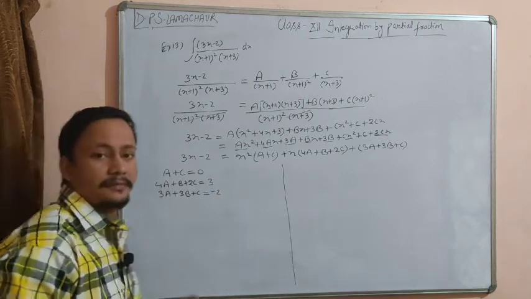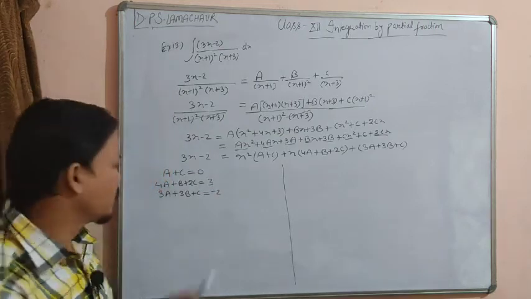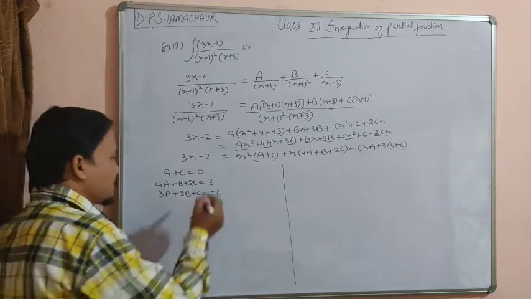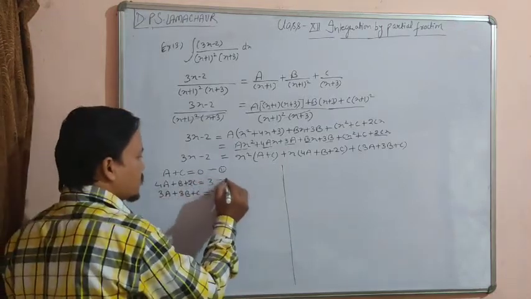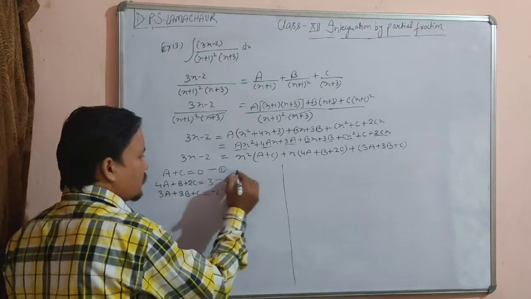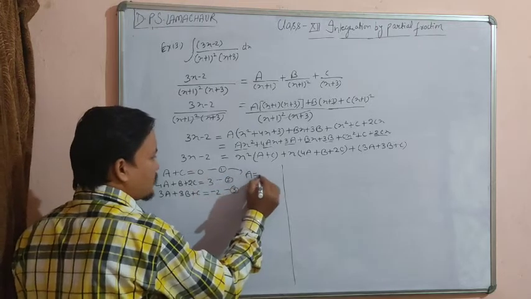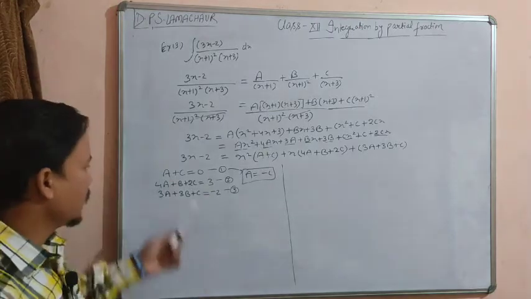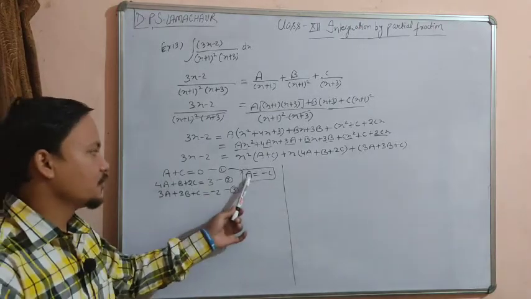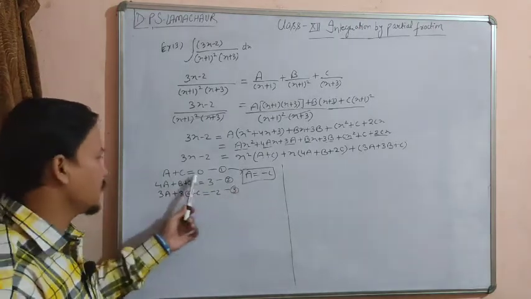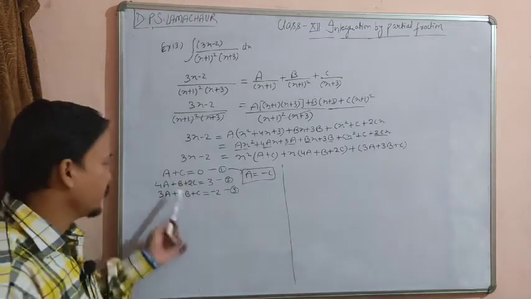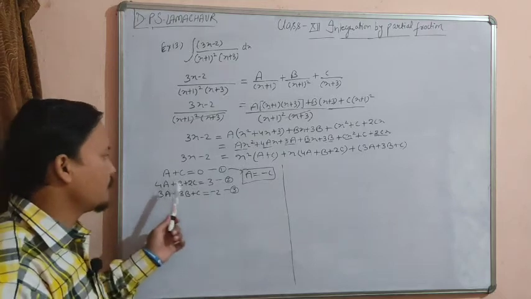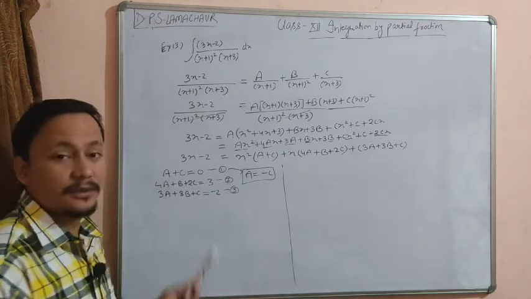Okay, now we have 3 equations and we have to find 3 unknowns. So how will we do it? First, let us suppose this is equation number first, this is second, and this is third. From the first, the value of a is minus c. So now we are going to put the value of a equal to minus c in equations second and third, so that we transform them into the form of b and c only.